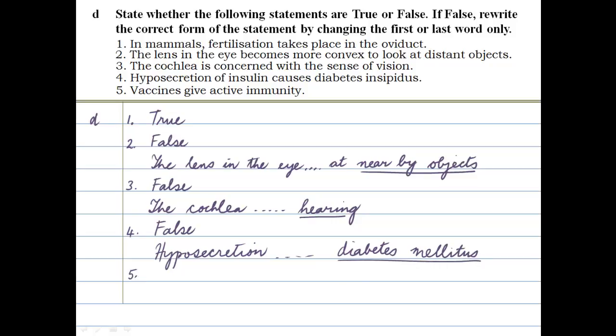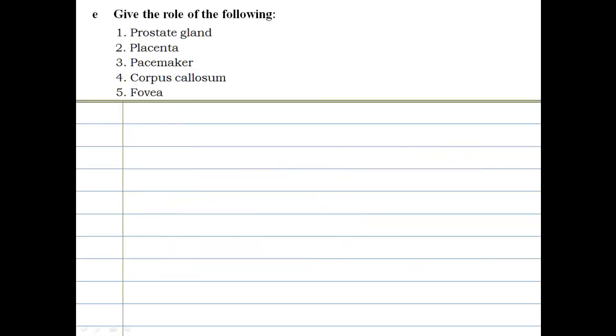Number 5, it says vaccines give active immunity, which is absolutely true because vaccines are introduced into our body, either injected or orally given, and then our body produces the antibodies, so it is active immunity. And that's this part done. Let's move on to the next one.